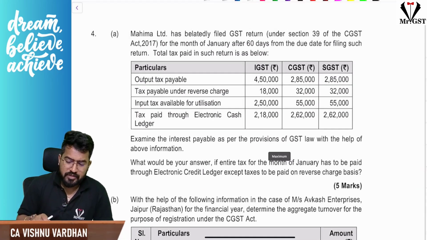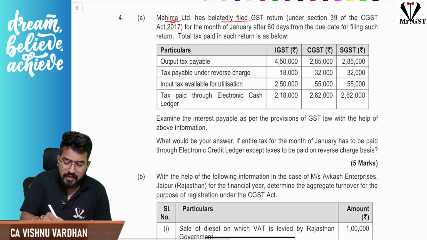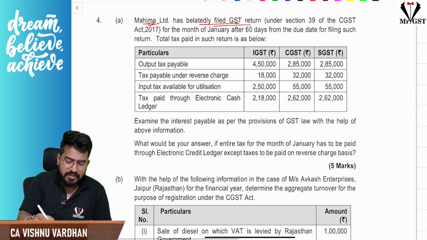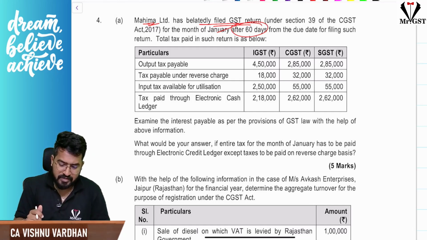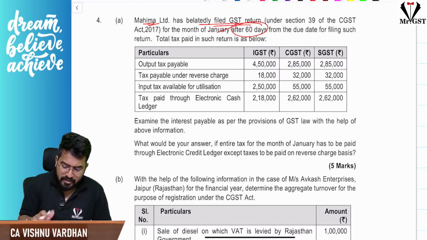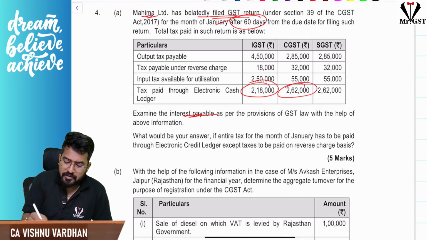So the next one, the fourth question, very easy one, simple here. Mahima Limited is filing a belated return under section 39. So after the due date, they are filing the return after 60 days from the month of January. So January month return, they are filing it late after 60 days, and they're asking you to calculate the interest payable on that. Obviously, interest is payable on the taxes paid through cash ledger, correct?